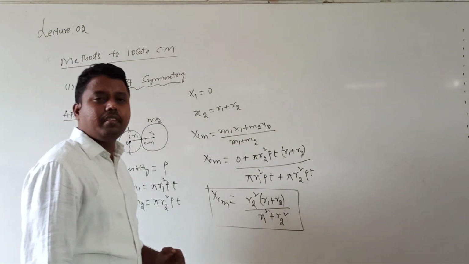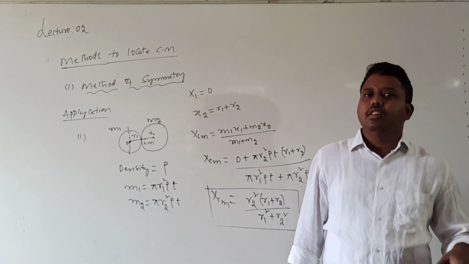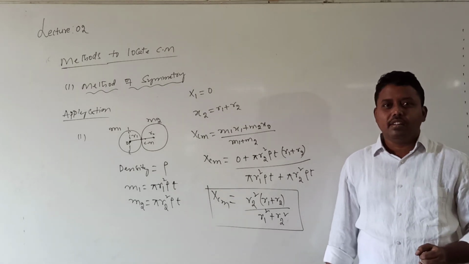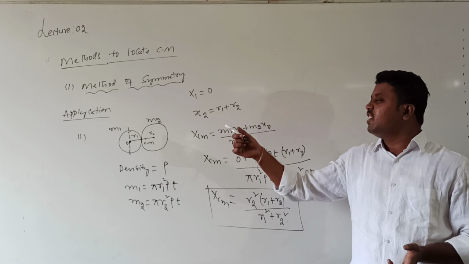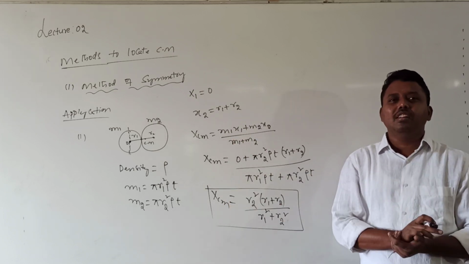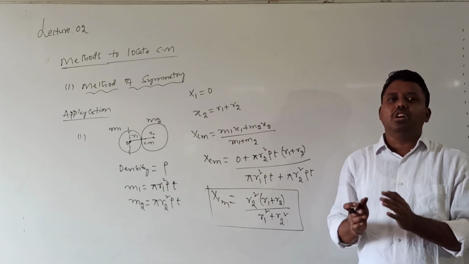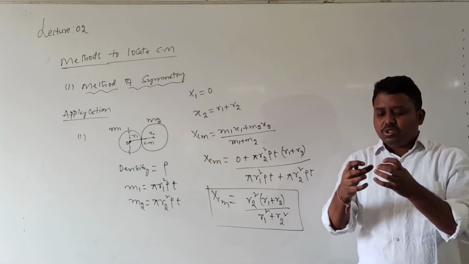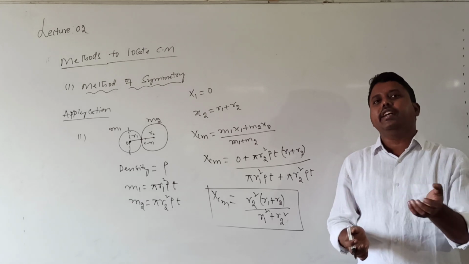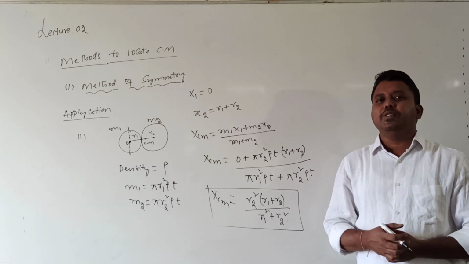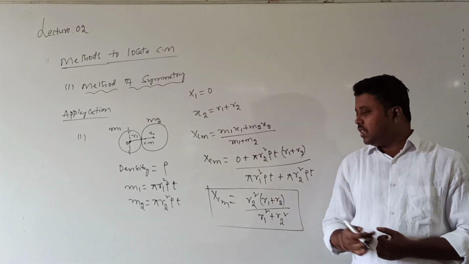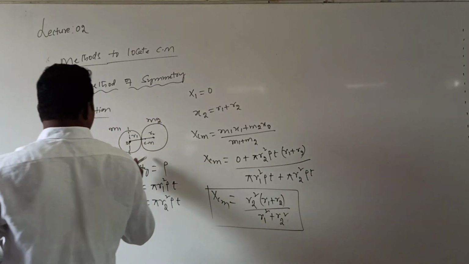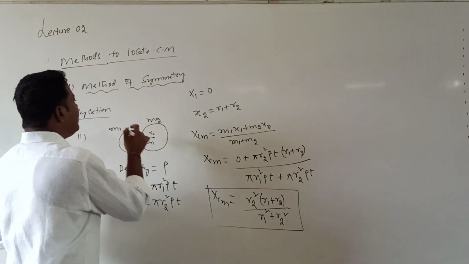XCM is the distance of the center of mass from the center of the first disc. Here the two discs are of the same material and both have uniform mass distribution. Before joining, the center of mass is at the geometric center. But after joining, the center of mass is altered. The new center of mass position is given by this expression. Okay, now this is for the circular disc. We considered two circular discs.